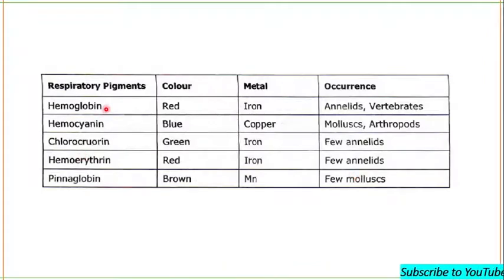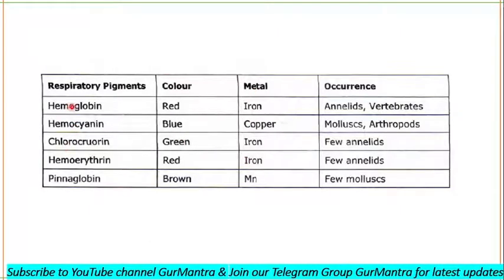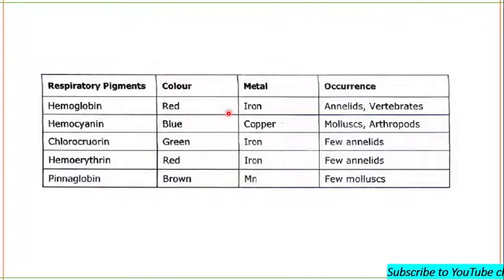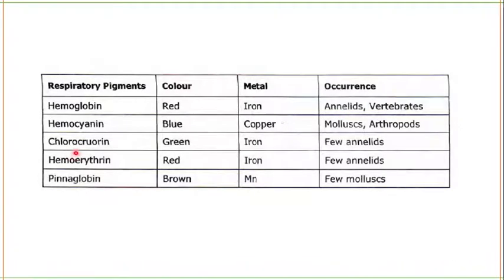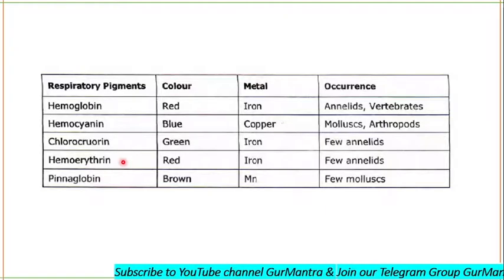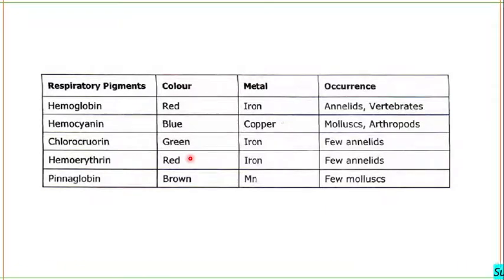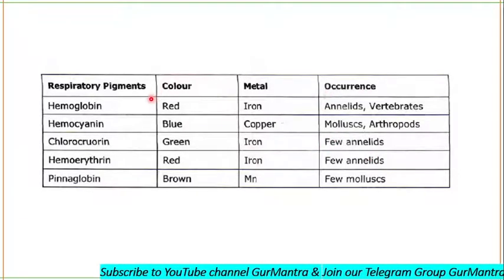These are some respiratory pigments found in different phyla, and they have different metals as well. Hemoglobin imparts red color. It has iron as a metal ion, and it is mainly found in annelids and vertebrates. But in annelids, other than hemoglobin, you can see chlorocruorin and hemerythrin. Chlorocruorin imparts green color. Hemerythrin, just like hemoglobin, imparts red color. In both, the metal ion is iron, and both are found in a few annelids. In most annelids you will see hemoglobin.